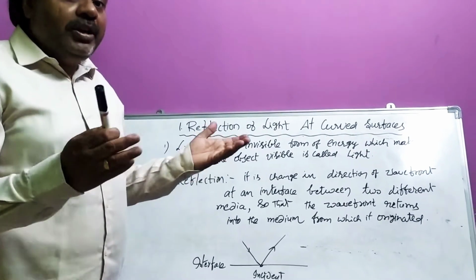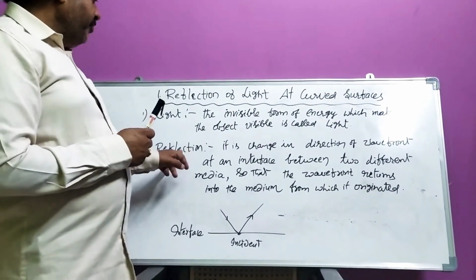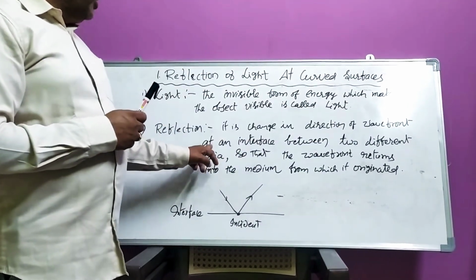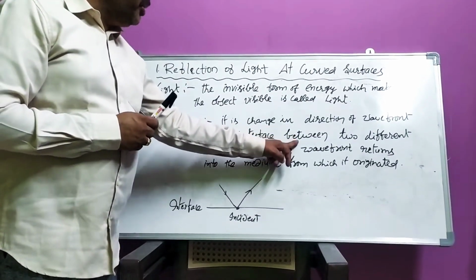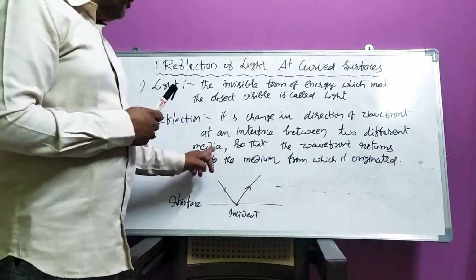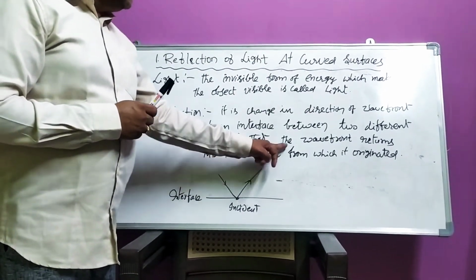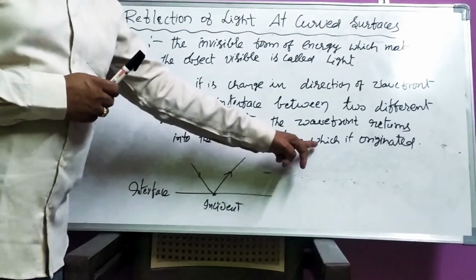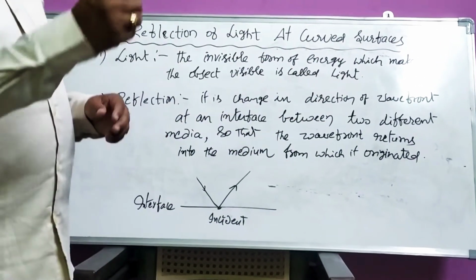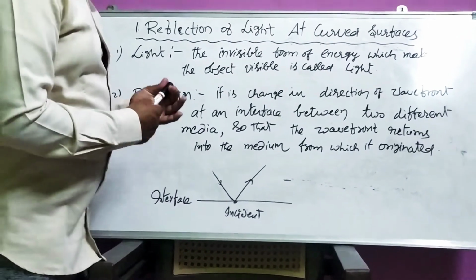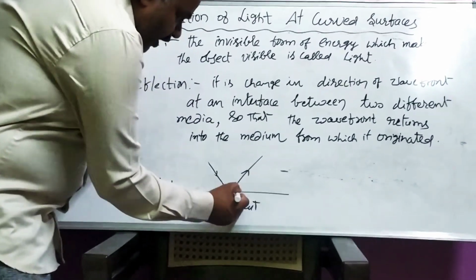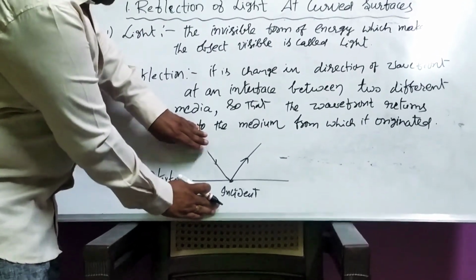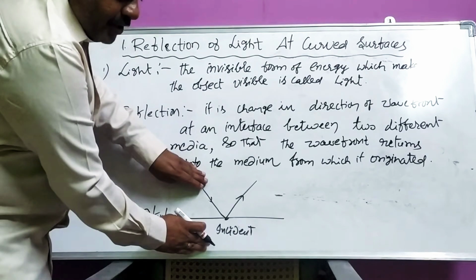Okay. Next, what is meant by reflection? It is the change in direction of a wavefront at an interface between two different media so that the wavefront returns into the medium from which it originated. Look, my dear children, suppose this is the interface. This is one medium, and this is another medium. These two are different media.